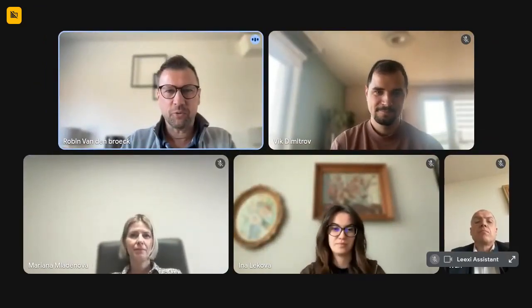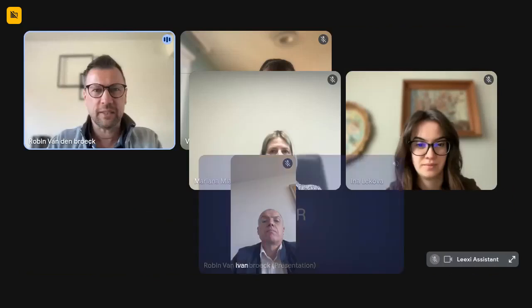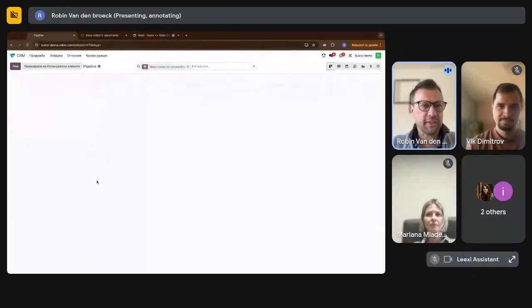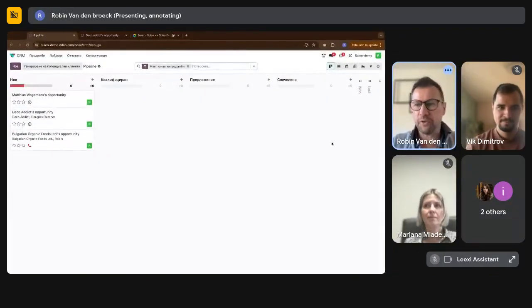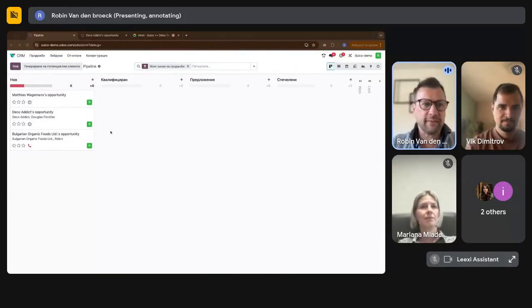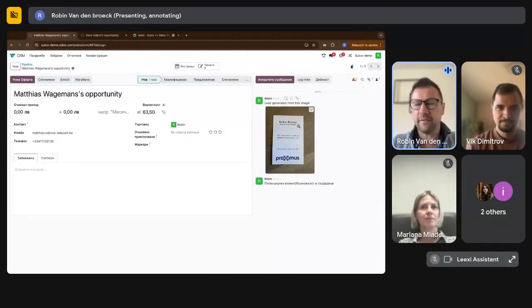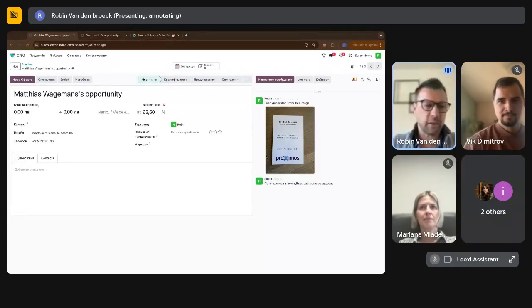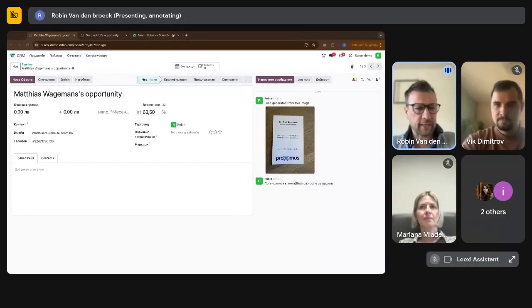So if I go back now to my screen, and I will show my pipeline, I will refresh it here. So you can see there's now Matthias Wageman's opportunity, which has now been added. And I can see also that this is the scanned photo that we took. This is something that you will see in a lot of places in Odoo, this OCR scanning. It's there, for example, for vendor bills, for expense notes, etc. It uses OCR recognition, in fact, which is very nice. Certainly in accounting, it works very well for scanning your vendor bills and things like that.